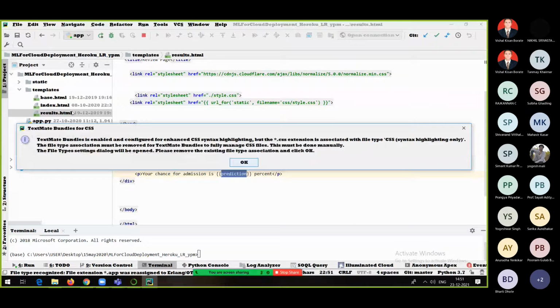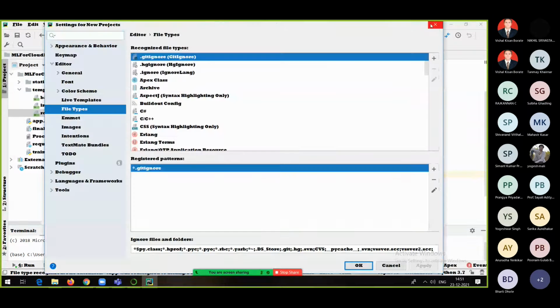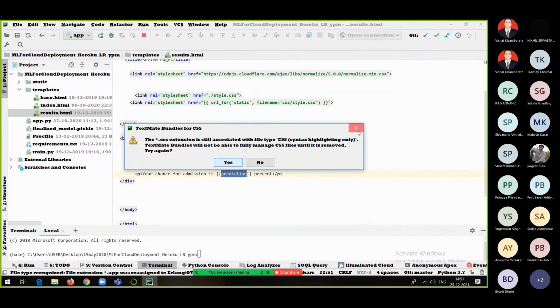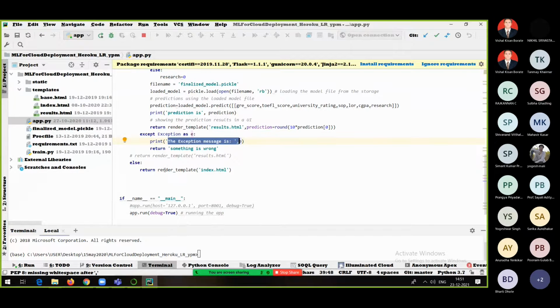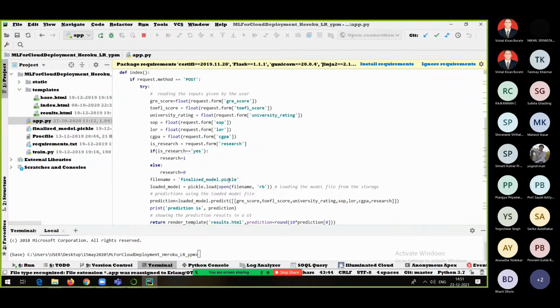And what is the value of the prediction? You will get it from that particular file; here itself we got the value of the prediction, and we are simply using it. Right, everyone? So rendering means outputting. And if there is an exception, we are printing that exception. Maybe in your case you will get some exception, don't worry, it will be solved easily. Otherwise it will give you the first page, index.html. And that's it, everyone, this is your application.